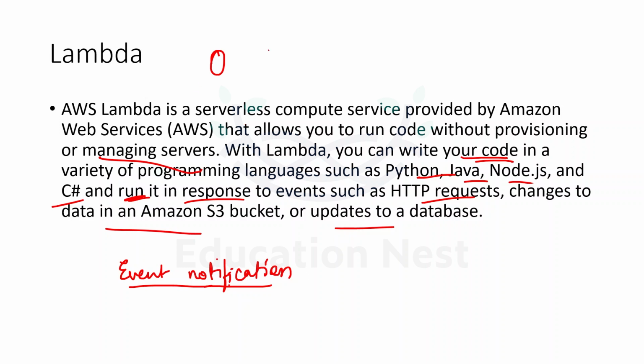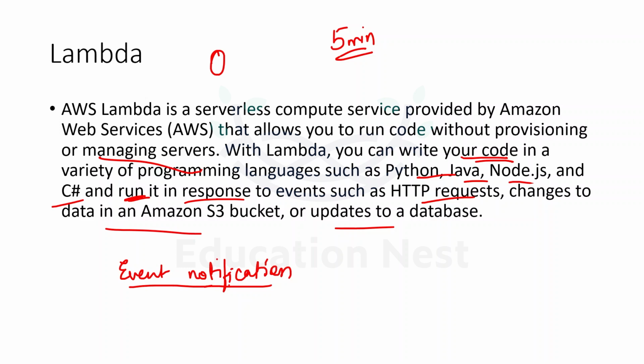Let's say that my code requires 5 minutes to run. I will be just paying for those 5 minutes. I will not pay for the infrastructure. Just like in EC2, we have to pay on an hourly basis. Till the time the EC2 is running, I have to pay either on an hourly or per second basis. But here, I don't have to keep my Lambda function always running. It would be just invoked when some event happens, and this will give us a truly pay-per-use model because it is a serverless compute.